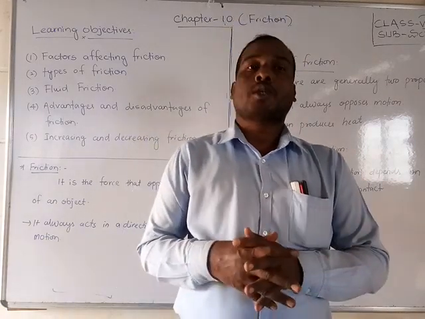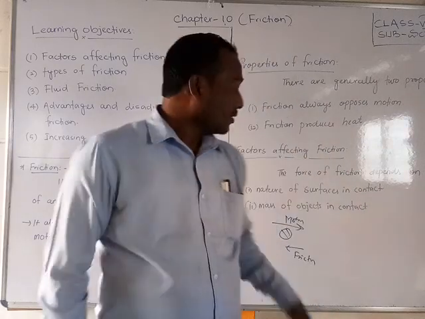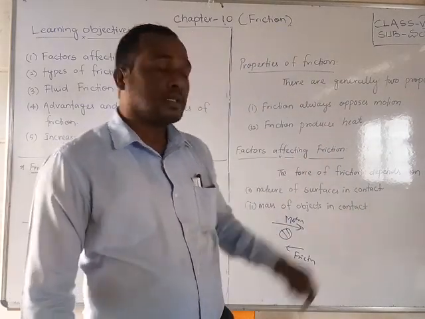These are the main factors affecting friction.